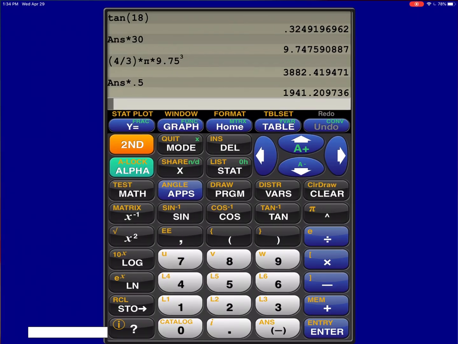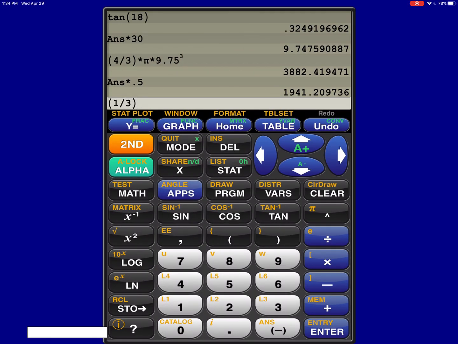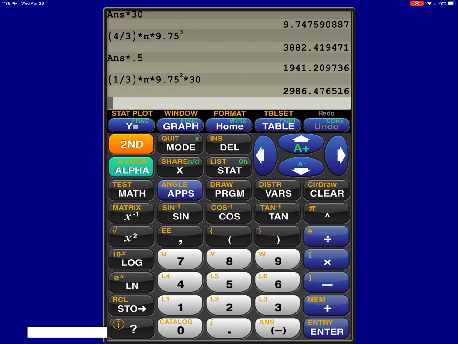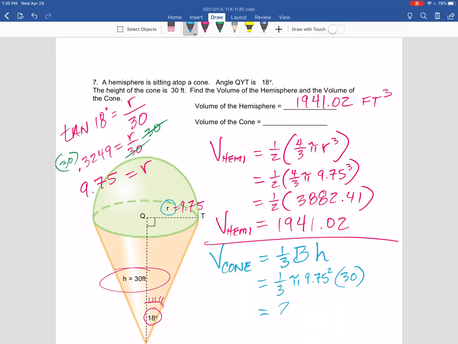Here we go. Okay, we've got 1 divided by 3 in parentheses times pi times 9.75 squared, times the height right down the middle. There it is, 1/3 base area times the height. That's going to be the volume of the cone. Wow, 2986 and a little extra. Let's put it in. 2986 and a little extra. Again, it's volume. Yeah, we're talking feet cubed.